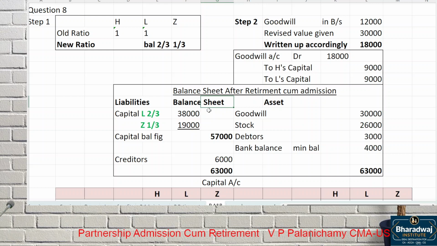The new value has to be written up accordingly. How much do you have to write up? Increase by 18,000. Goodwill account debit to H's capital, L's capital. So many adjustments we cannot do in the capital account. We think in the other way. After admission, this will be the balance sheet. So we get the capital in proportion to the profit sharing ratio. Take it. A small problem, but it makes us think a lot, the logical thinking area.